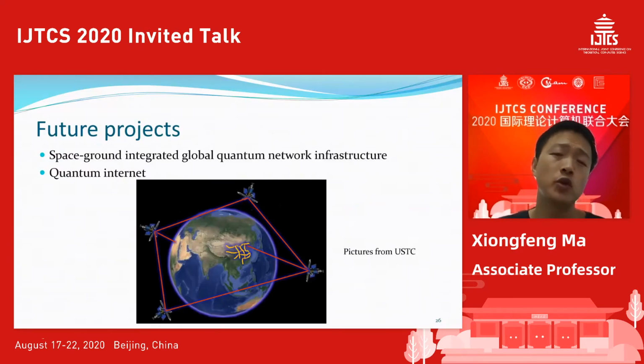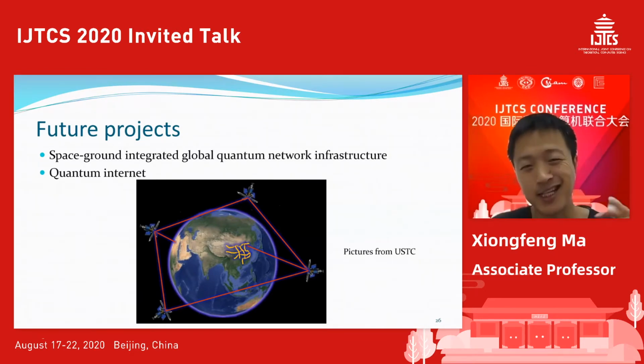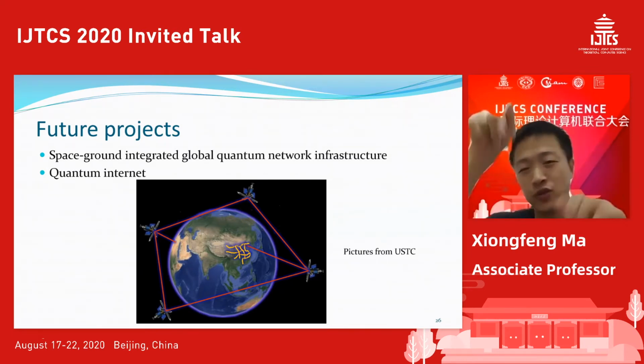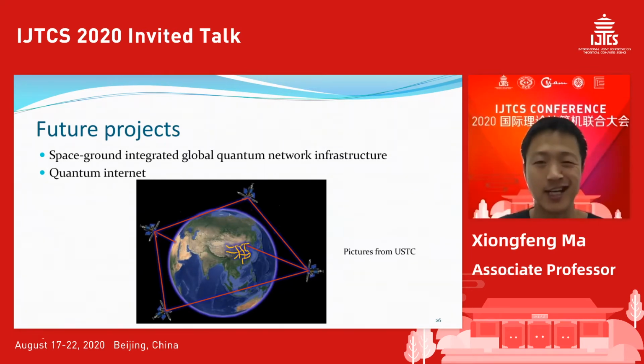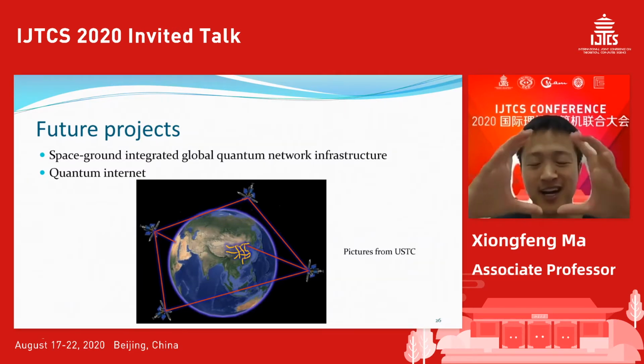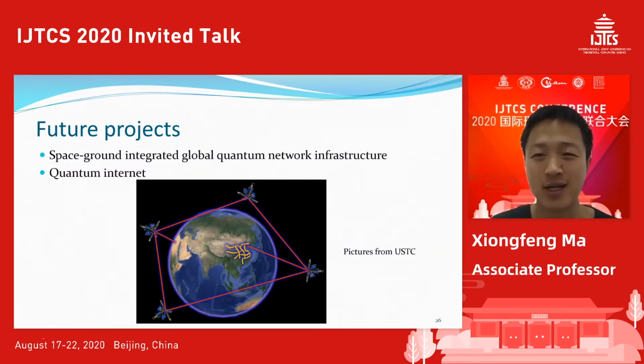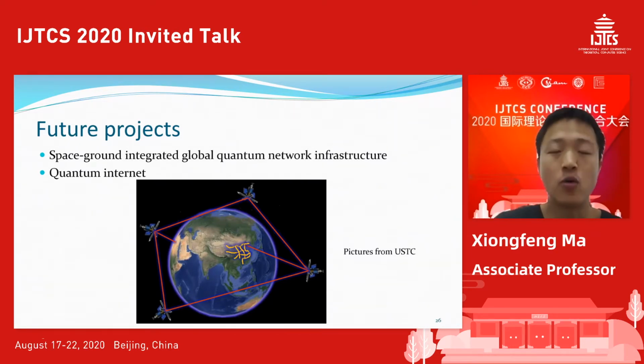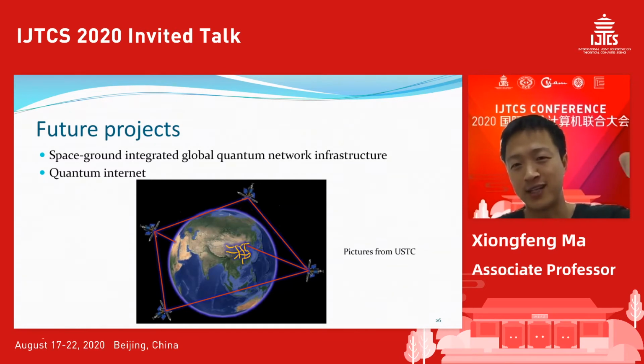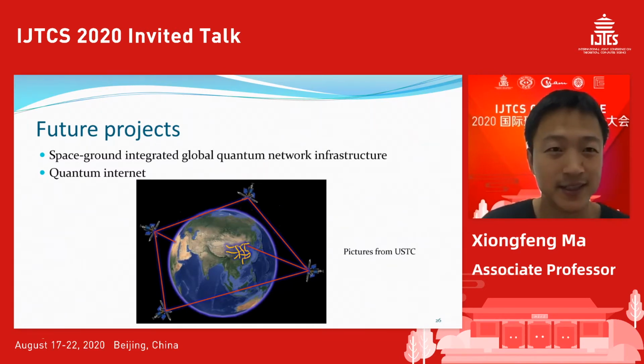In the future projects, we will use quite a few satellites to connect these big networks, and within the country, we use big backbones to connect these cities. Within the city, we have an urban network. So that's the idea, pretty similar to the current internet. These slides and pictures come from USTC.